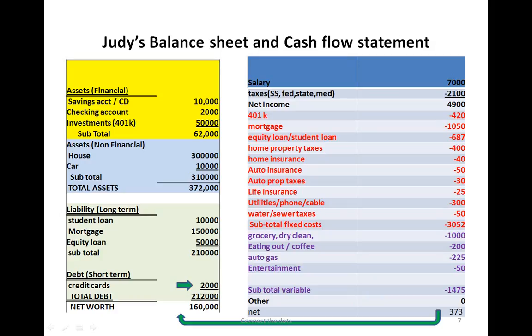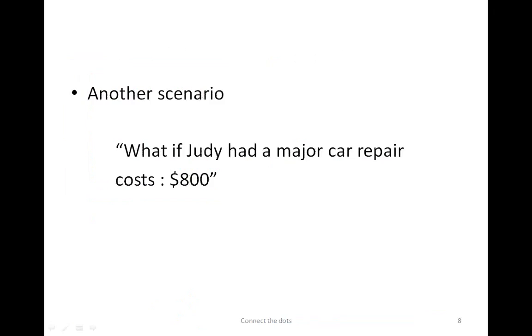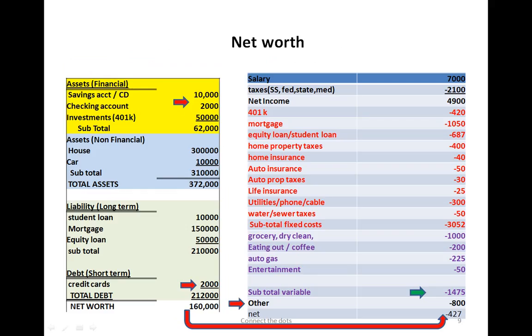If you have money available at the end of the month after you've done everything, wherever you put it will improve your net worth by that amount. Now, on the other hand, what happens if she has an unexpected, major car repair of $800? In that case, she had an extra 373, but she needed another 427 to be able to spend 800. Now, where does she get it from?